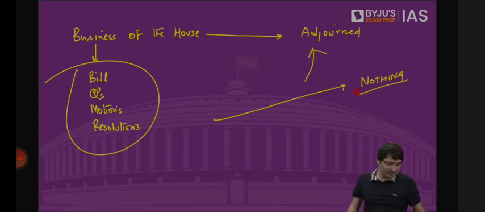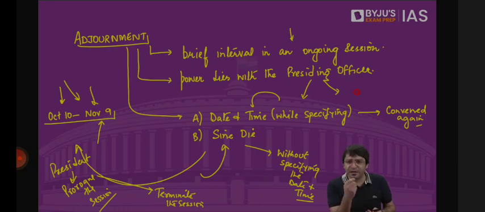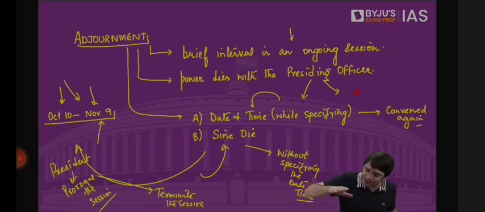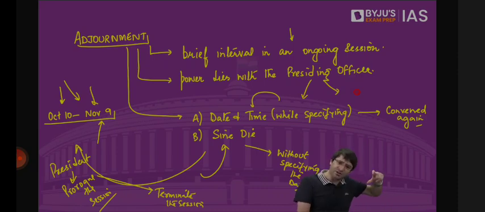Adjournment is a brief interval in an ongoing session. Session continues, but there is an interval. Who has the power to adjourn the house? Presiding officer. Whoever sits on the chair of the speaker, whether it is the speaker, deputy speaker, or anyone from the panel, whether it is the chairperson of Rajya Sabha, deputy chairperson, or anyone from this panel, this presiding officer has the power to adjourn the house.